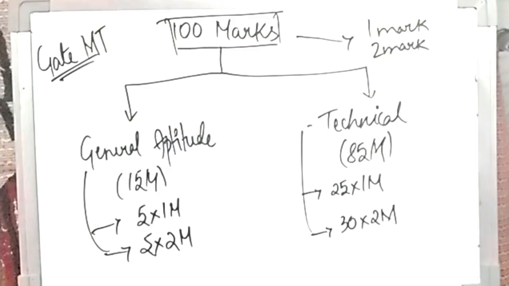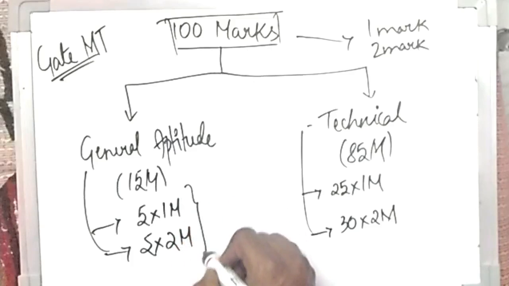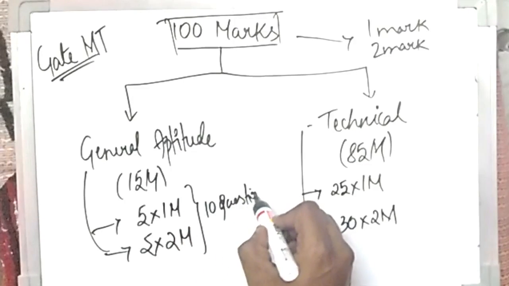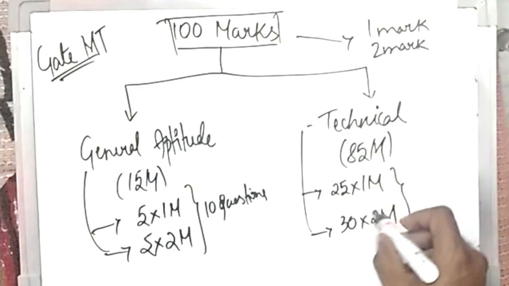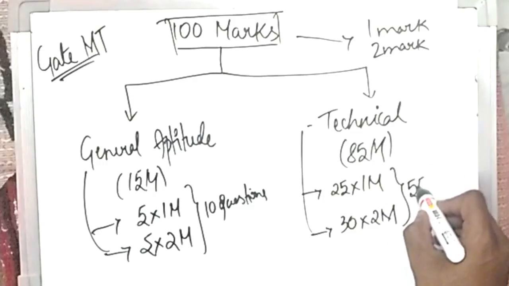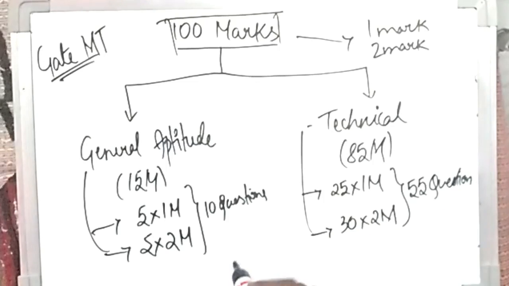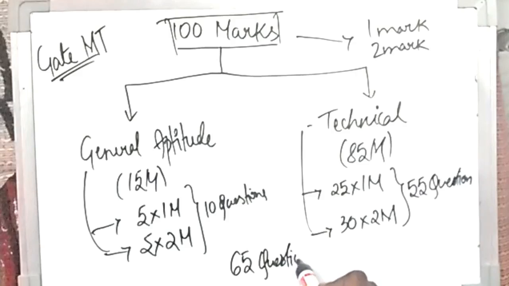So the general aptitude section has 10 questions and the technical side has 55 questions. Totally, for 100 marks, there will be 65 questions in our GATE paper.